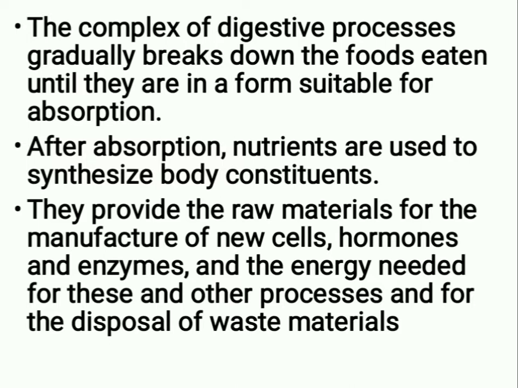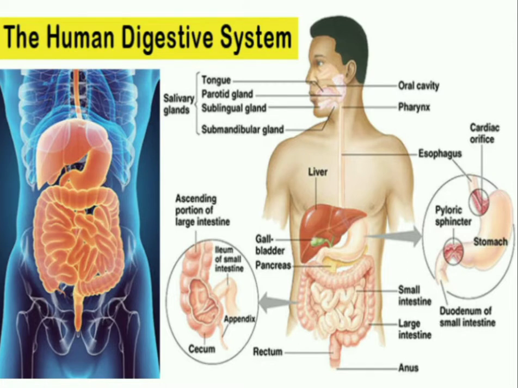After absorption, nutrients are used to synthesize body constituents. They provide the raw materials for the manufacture of new cells, hormones and enzymes, and the energy needed for these and other processes and for the disposal of waste materials. This is the picture of the human digestive system.